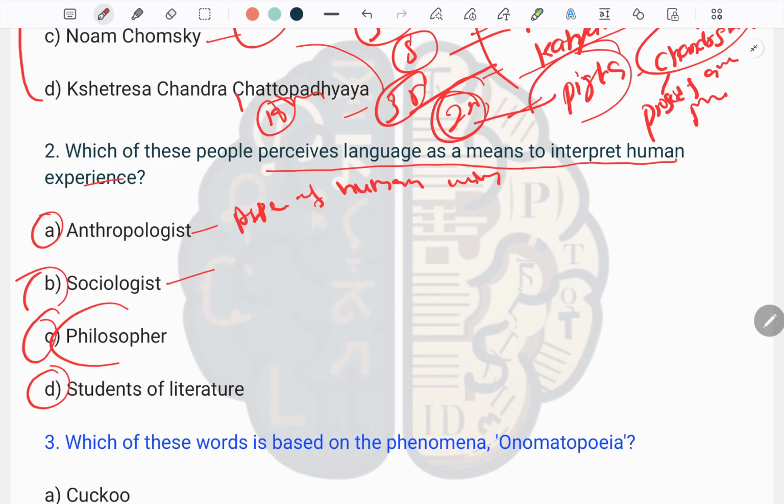Philosophy is a systematic study of general and fundamental questions which concern topics like existence, knowledge, mind, religion, language, and value. The fourth option, student of literature, is completely incorrect. So we studied that philosopher is the true answer.